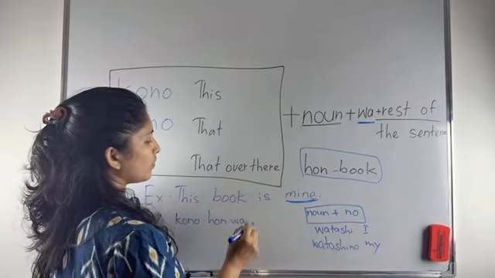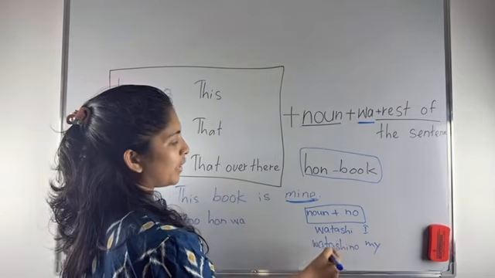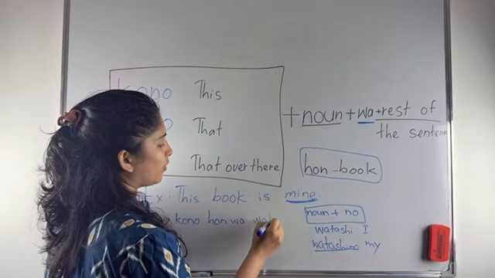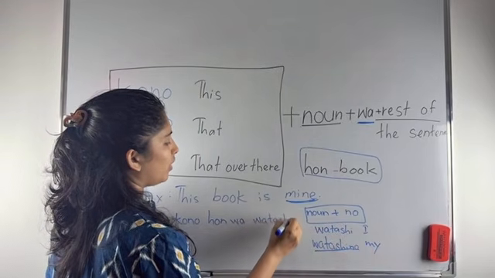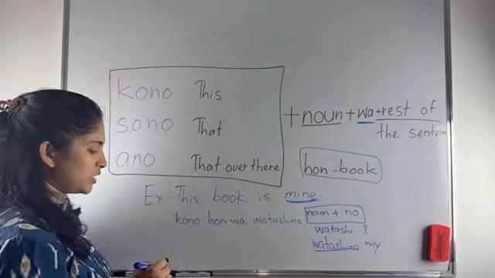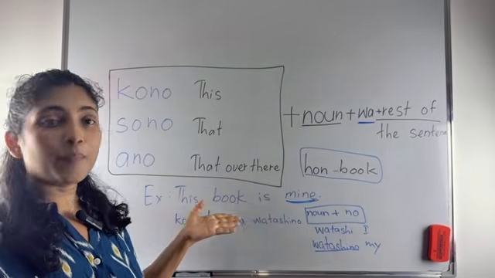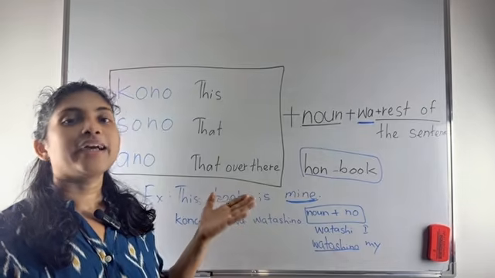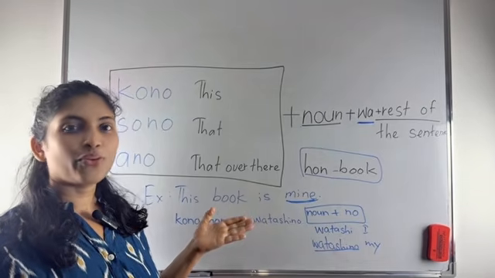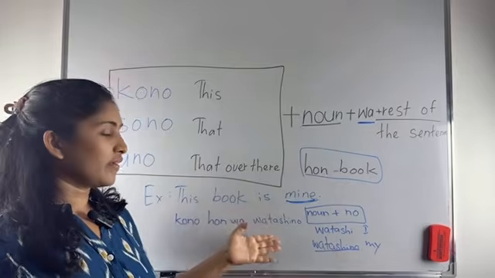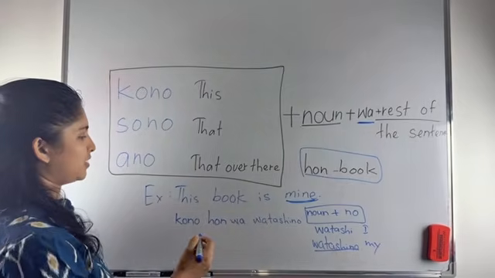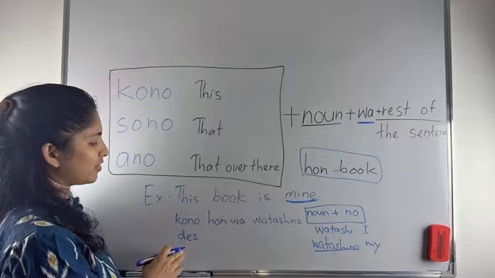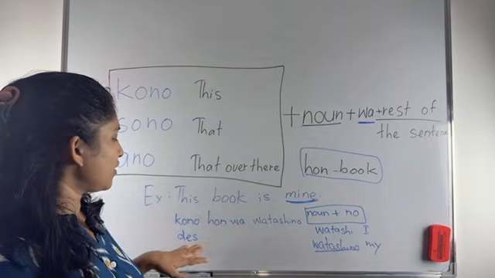Mine is watashi no. Is that all? No. Is this an affirmative or negative sentence? It's an affirmative sentence, so you know already it needs to finish with desu. So, kono hon wa watashi no desu.